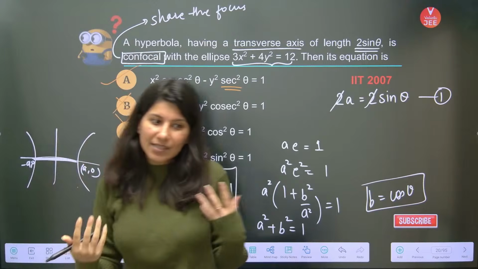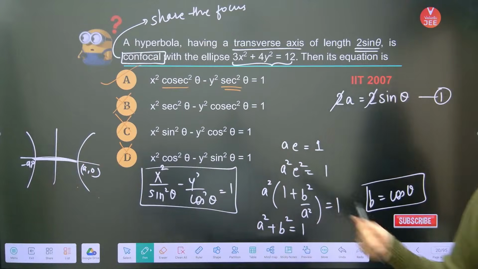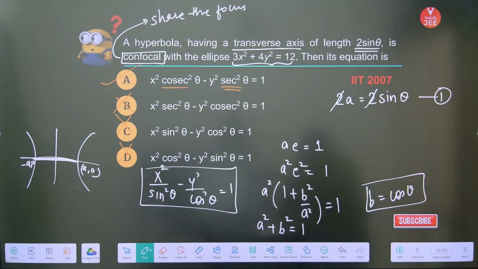This was, I would say, a very easy question which was asked in JEE 2007. Very basic question.